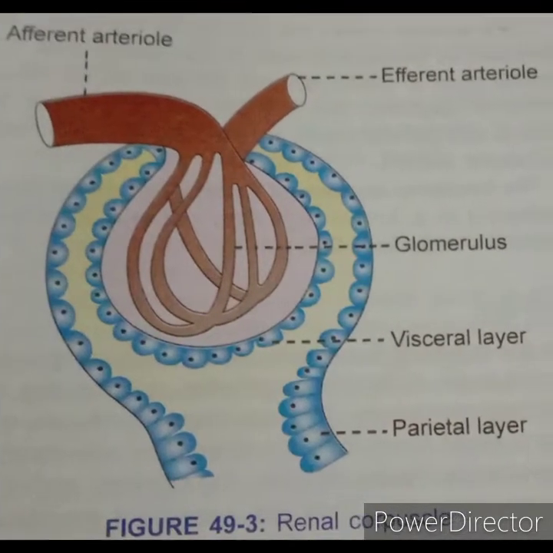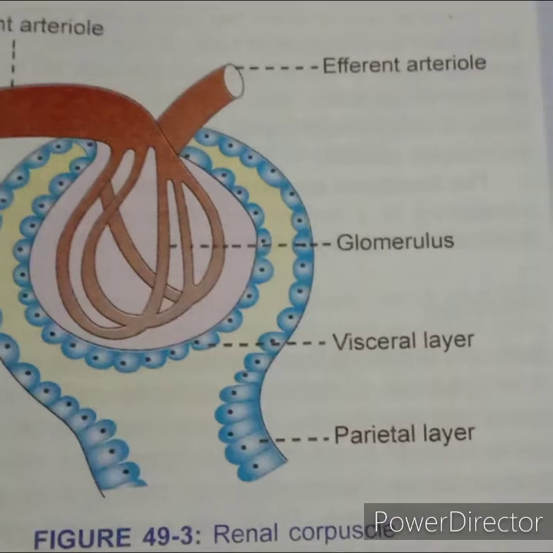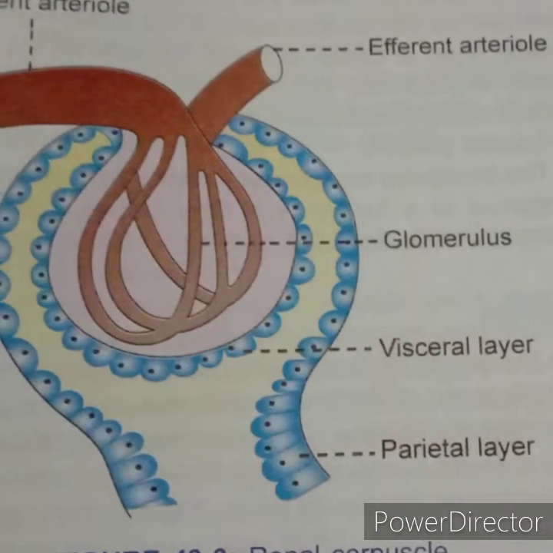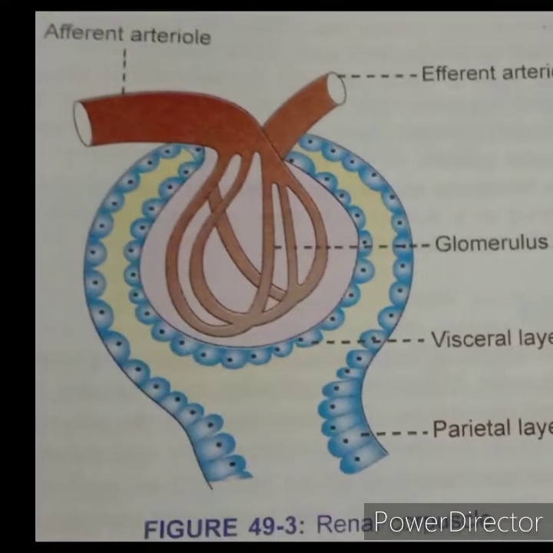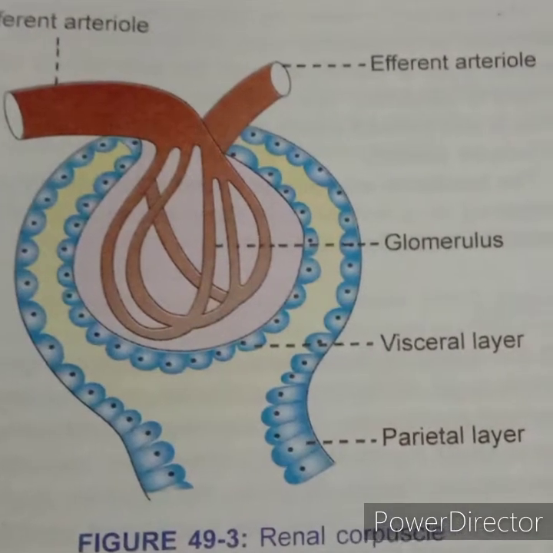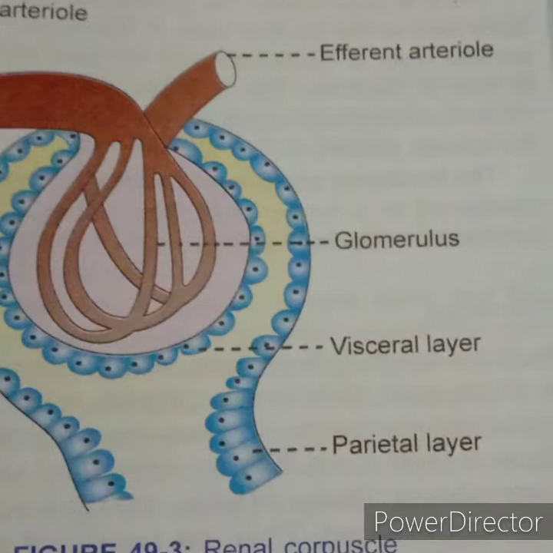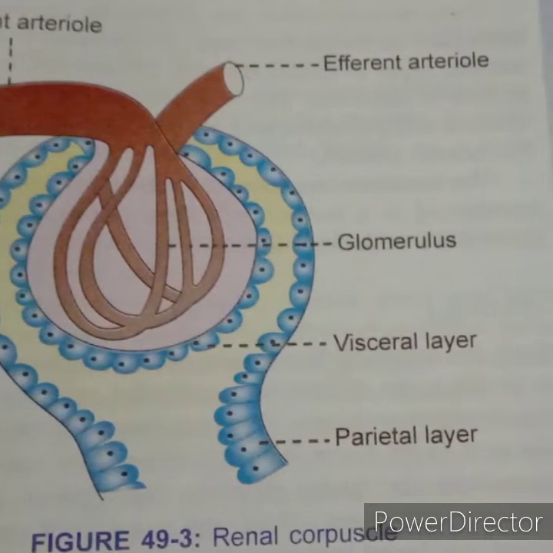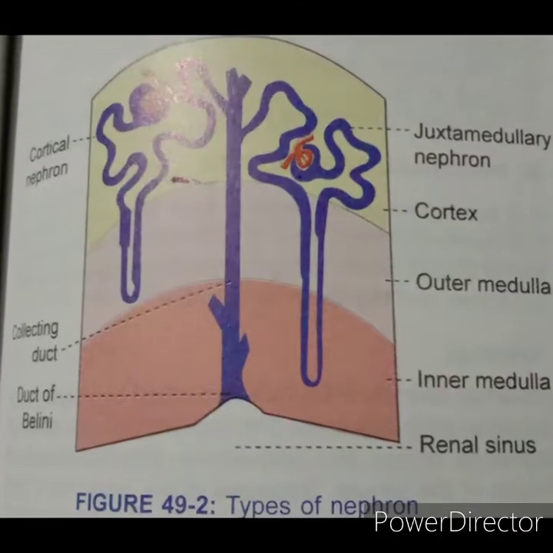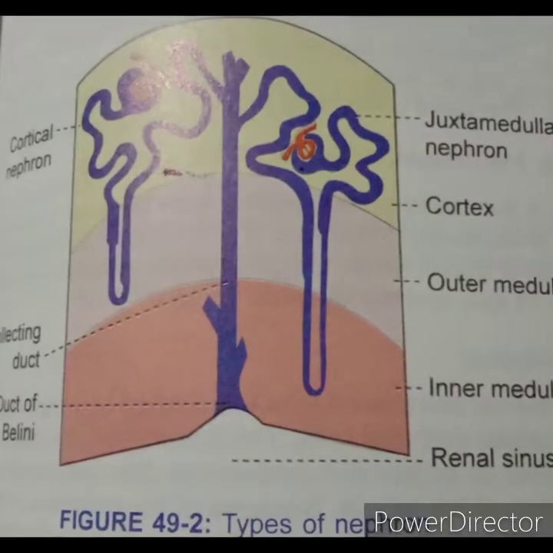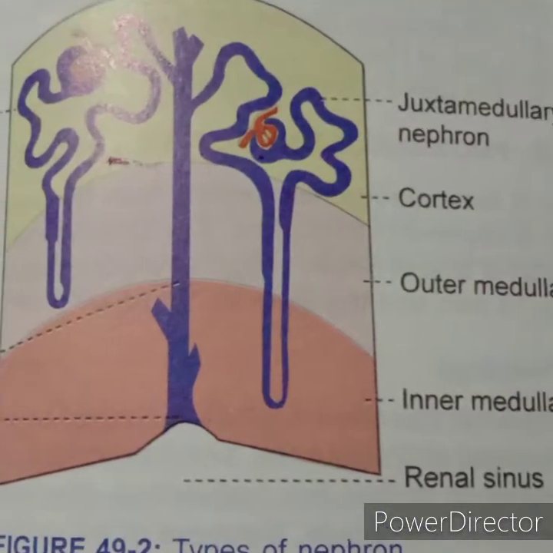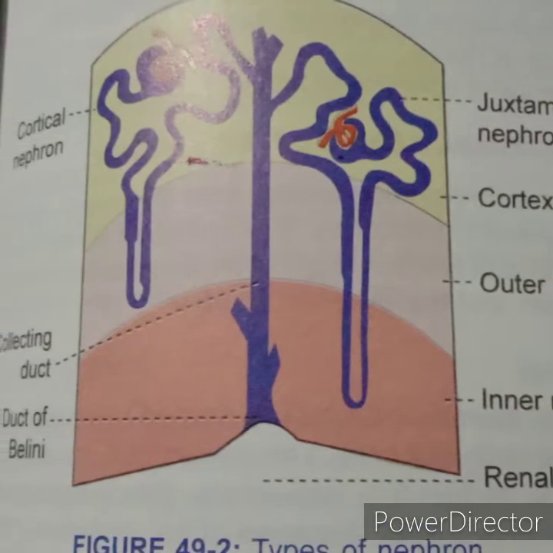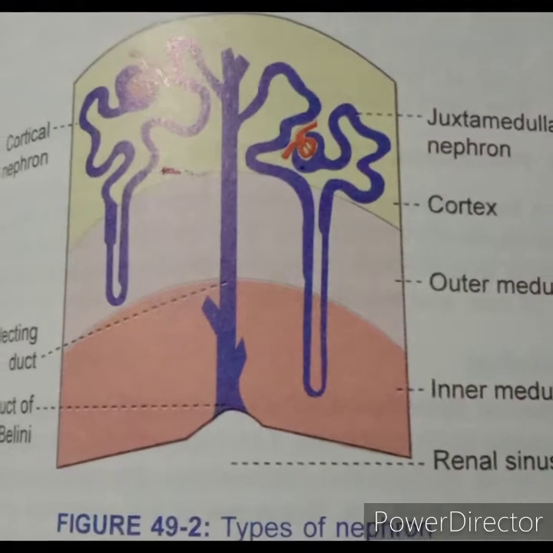Now, situation of renal corpuscle and type of nephron. Renal corpuscle is situated in the cortex of the kidney, either near the periphery or near the medulla. Based on the situation of renal corpuscle, the nephrons are classified into two types. First, cortical nephrons or superficial nephrons. Second, juxtamedullary nephrons.